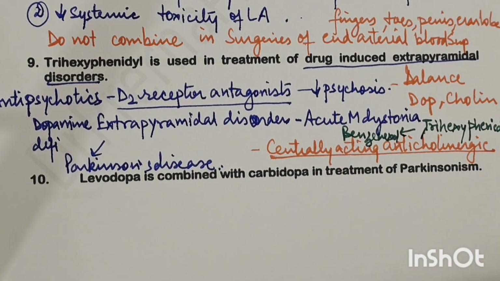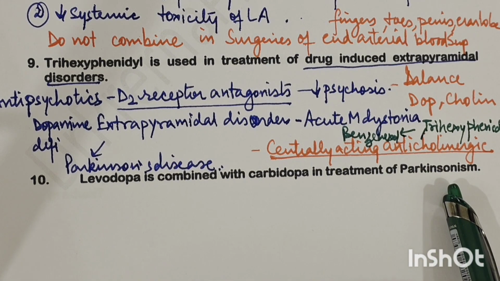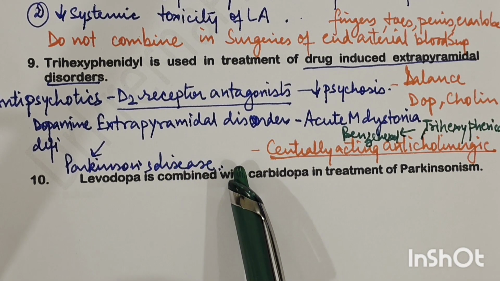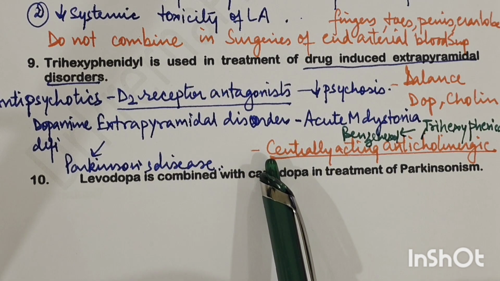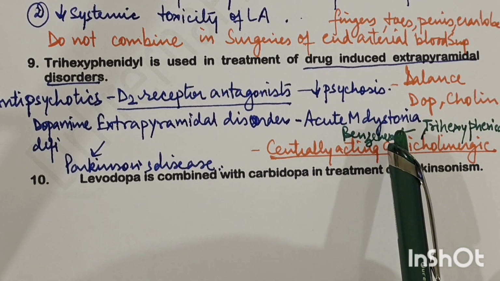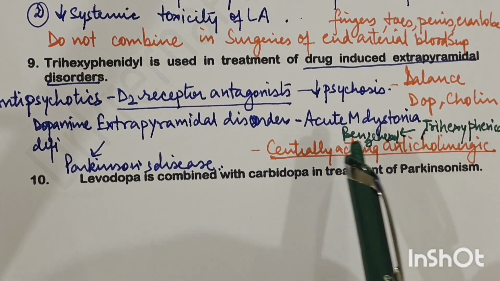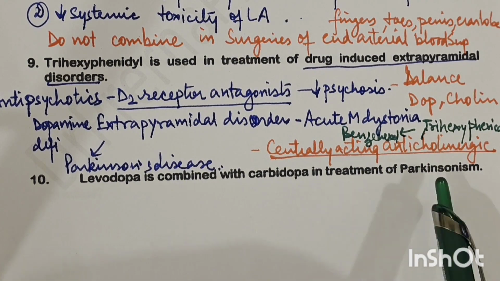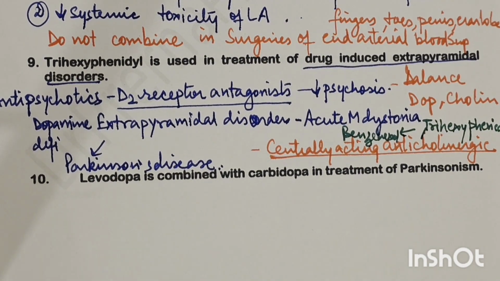This is the drug which is used, a centrally acting anticholinergic, used in extrapyramidal disorders caused by dopamine receptor antagonists or antipsychotics, because they are blocking the dopamine receptor in the brain, and that also disturbs the balance and leads to excess of cholinergic activity. So trihexyphenidyl restores that dopamine-acetylcholine balance in the brain. It inhibits the muscarinic receptors and improves the symptoms.